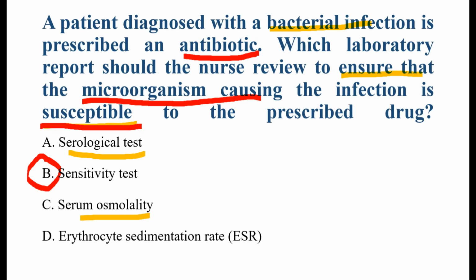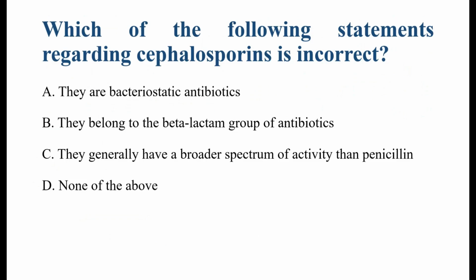It is used to assess fluid balance, dehydration, and kidney disorders. It has nothing to do with bacterial susceptibility to antibiotics. Now ESR measures inflammation in the body. A high ESR may indicate infection, autoimmune diseases, or inflammation, but ESR cannot tell which antibiotic will kill the bacteria.